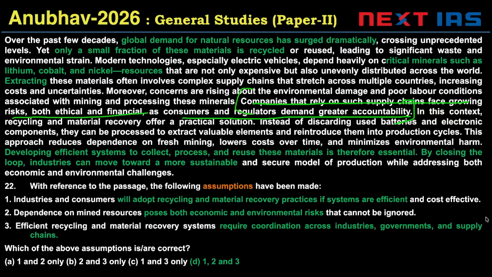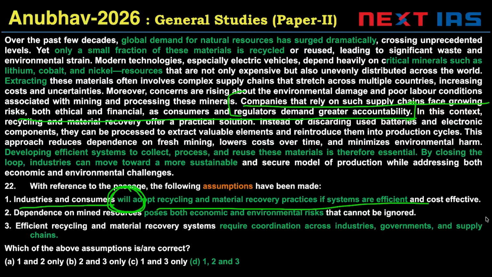So we are told industries, meaning companies, also will adopt this because there is ethical and financial pressure from consumers and regulators. And consumers will also, because consumers know the danger. So, based on this line of the passage, I know that this is an acceptable underlying valid assumption. Option 1 is the right answer.